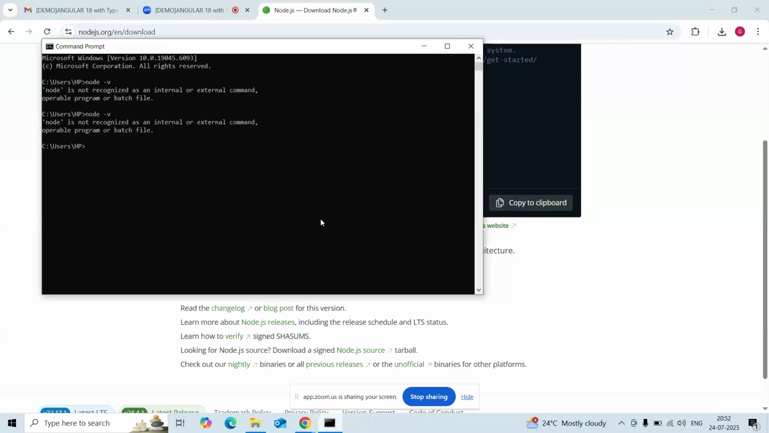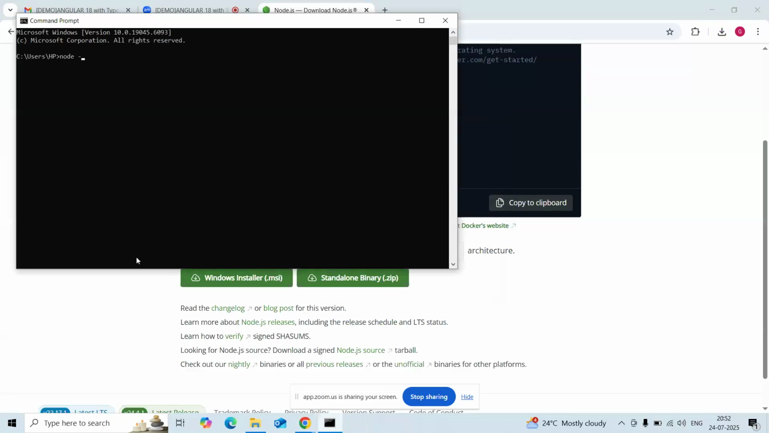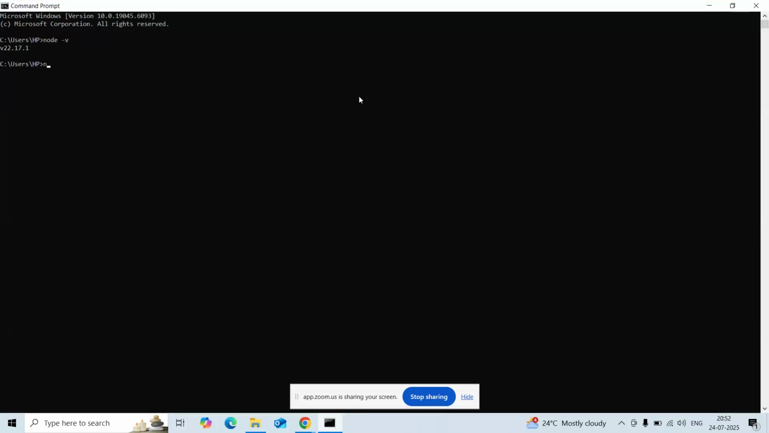Yeah, close it and reopen. Close this and reopen. Okay, right. Now type there npm space install space -g space TypeScript. TYPESCRIPT. Enter.